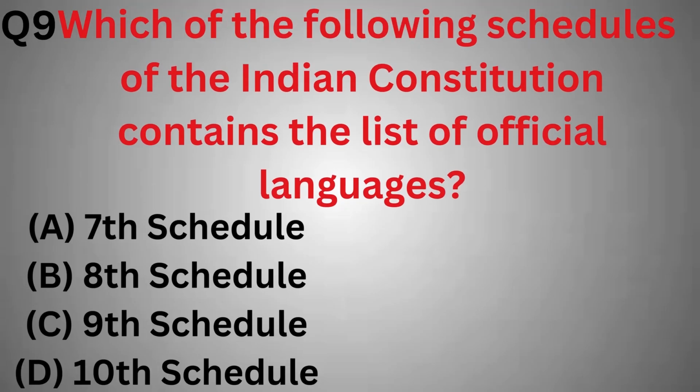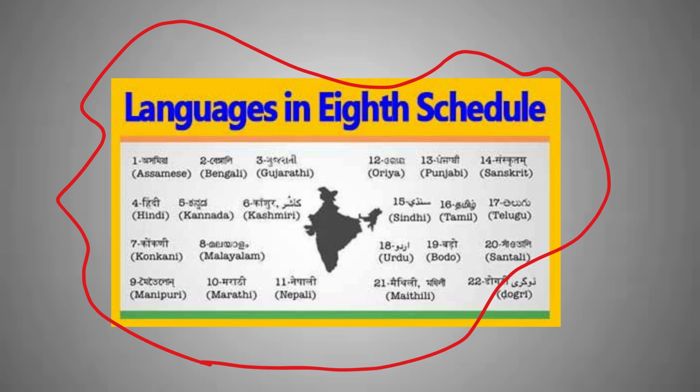Which of the following schedules of the Indian Constitution contains the list of official languages? 7th schedule, 8th schedule, 9th schedule, 10th schedule. So the correct option is option B, 8th schedule. The 8th schedule of the Indian Constitution lists the official languages recognized by the Indian Constitution. Currently, there are 22 languages in this schedule.